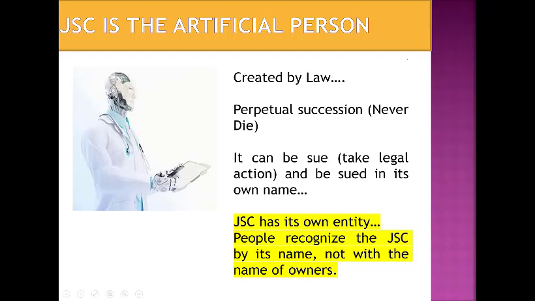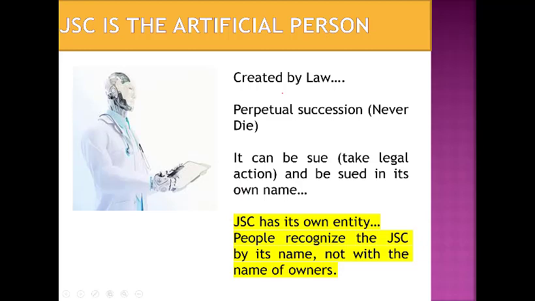Perpetual succession. What does it mean? It means the company will never die. The persons who created the company, who are the shareholders, might die after some time, but the company will remain there. It has a perpetual succession, which means the company never dies. It can sue and can be sued in its own name. The joint stock company is a legal entity, an artificial person. Like you and I, we can take legal cases to court. Similarly, the company can sue in court in its own name,